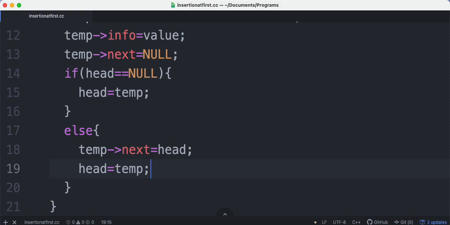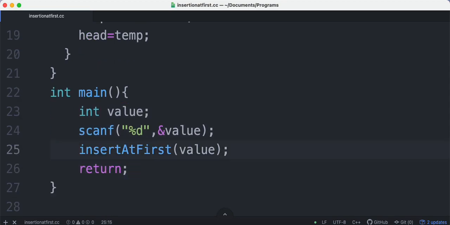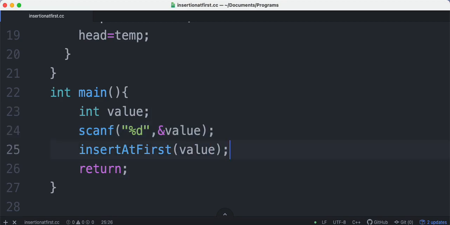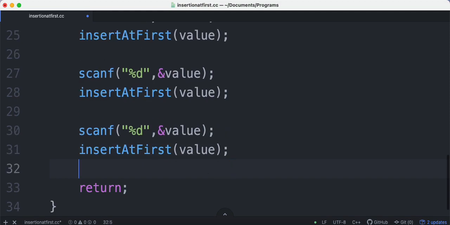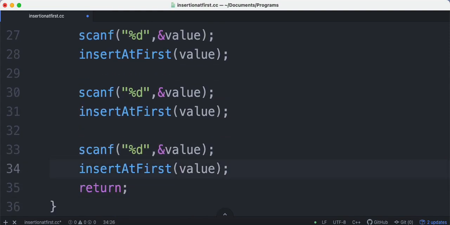Okay, now after doing this, how should we confirm whether the nodes are linked together? We can do it by using only the display function. We have to see whether the nodes are linking together or not. Okay, so let's create the display function. So before creating the display function, let's call this multiple times. Multiple times means, let's say we have these many values. So 1, 2, 3 and 4 values I wanted to add.